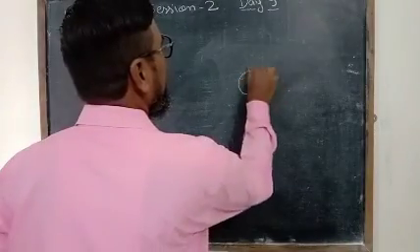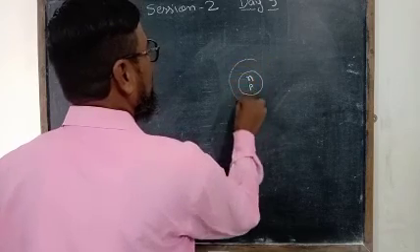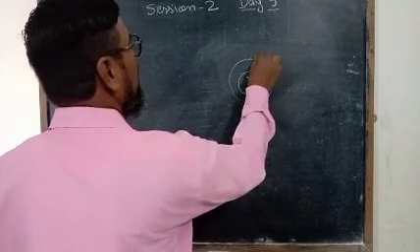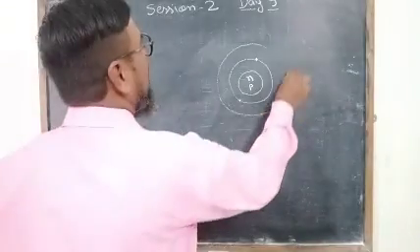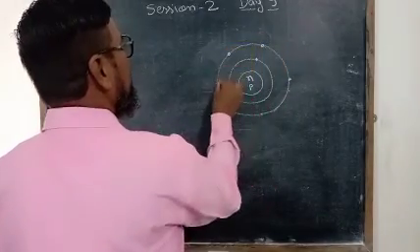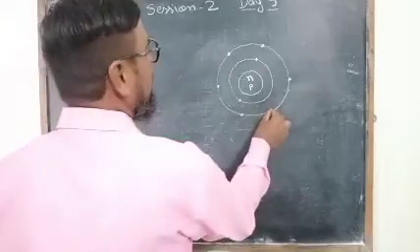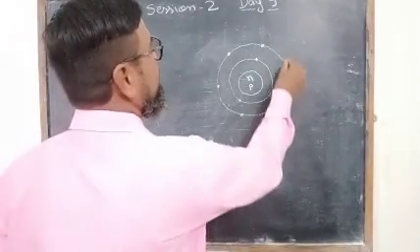This is the neutron and proton, and electrons move around the nucleus in different orbits, and the outermost orbit is called the valence orbit, and the corresponding electrons are called valence electrons.